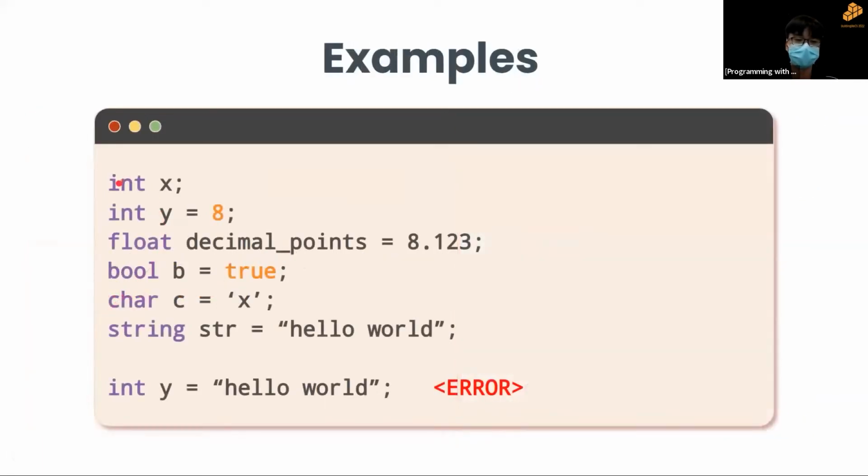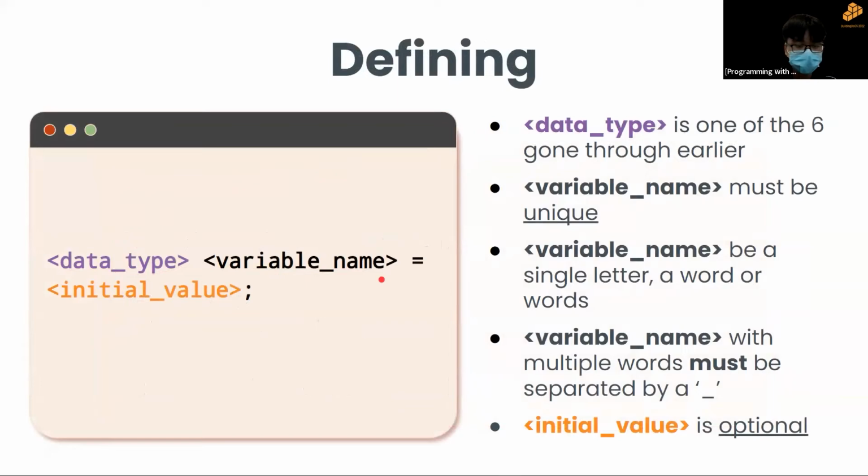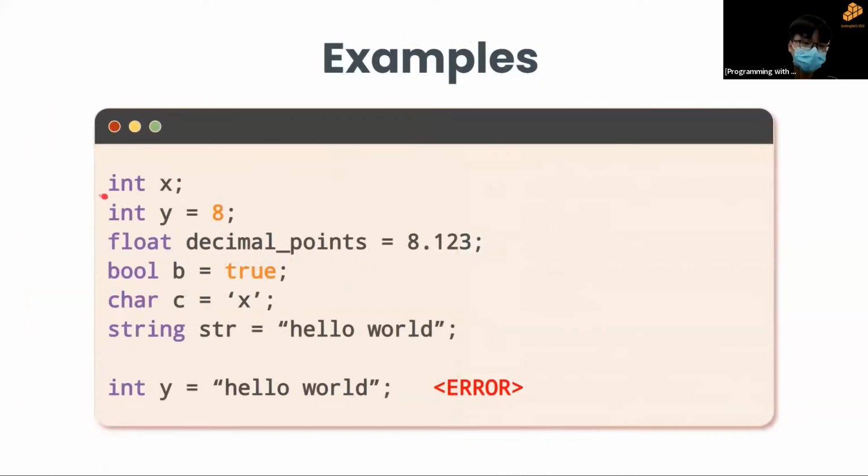Okay, so here are some examples that we have. Remember how we define a variable: data type, variable name, and an optional initial value. In this first example, I have a data type of an integer and a variable name of X, but I did not give it any initial value. In this case, X will have a null value, which some compilers might equate to 0, but not all. So if you want a variable with a value of 0, it's best to just put equals to 0.